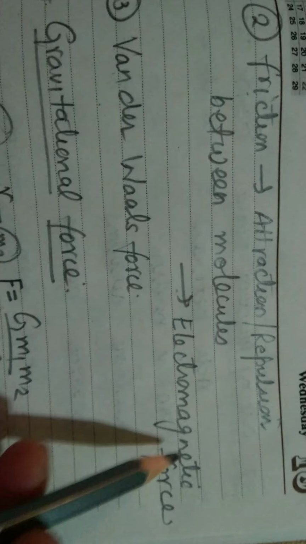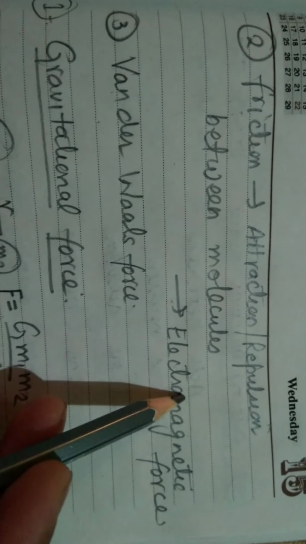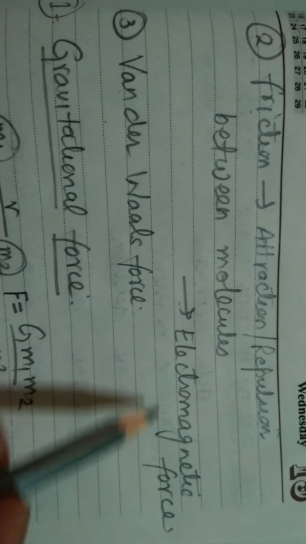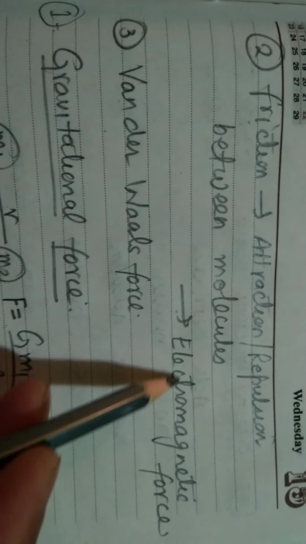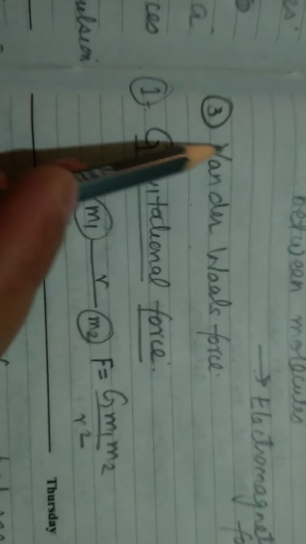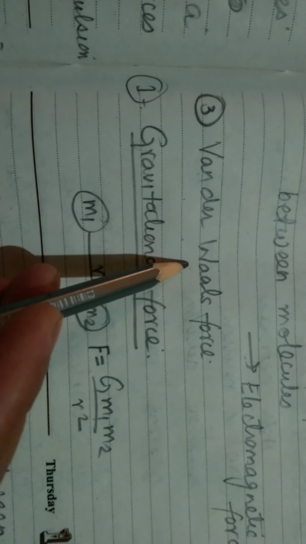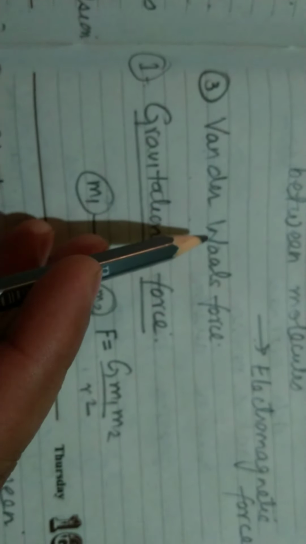It is coming from the electromagnetic force, that is the electrons and protons of molecules are attracting one another. So one fundamental force is finally giving rise to another force. Similarly, we have van der Waals force. This is the force acting between molecules. You will study about this force in chemistry in detail.